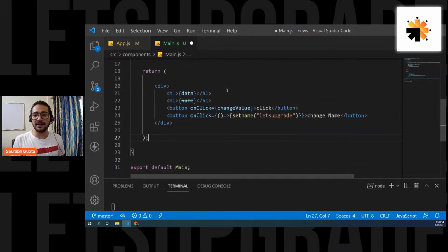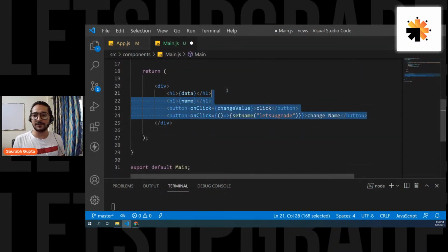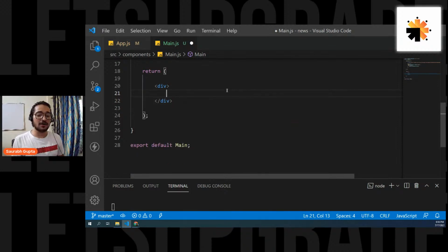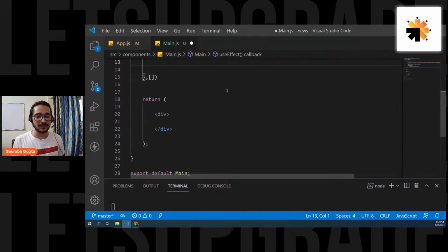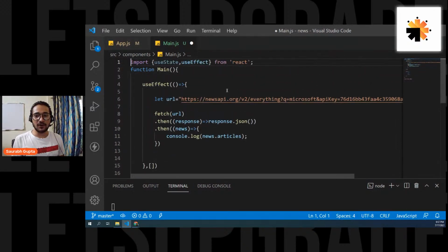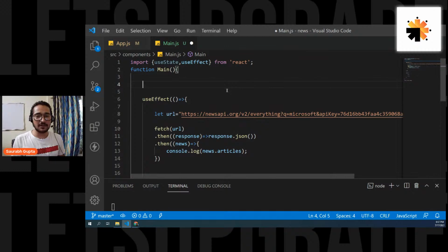We don't need all the stuff here, because now we are going to display the news that we have got from the backend. First of all, I'm going to create a state variable in which I'll store my news. So let's use useState, and let's call it articles, because in this I'm going to store my articles. Initially, it will be a blank array, because initially there's nothing.